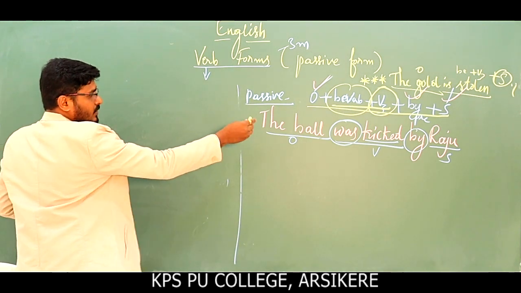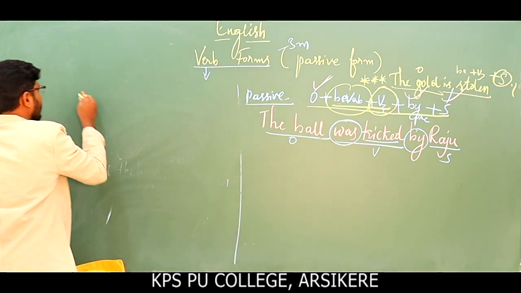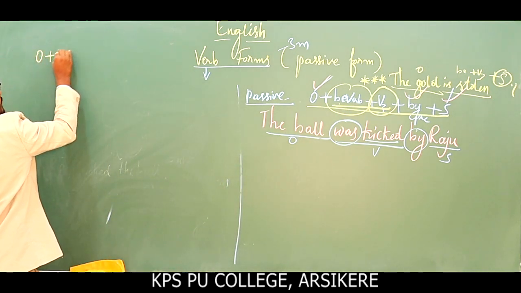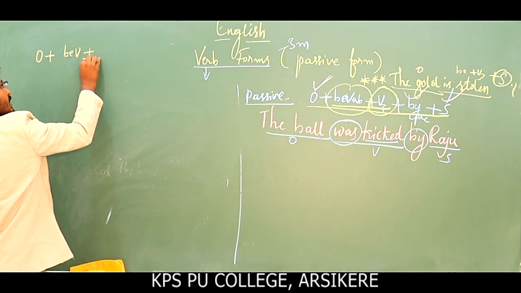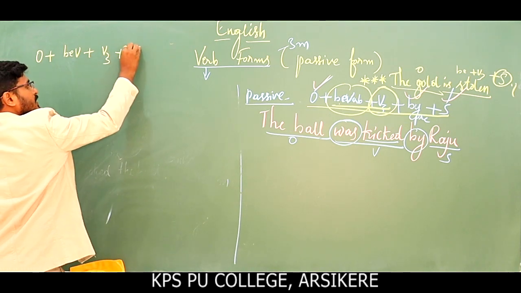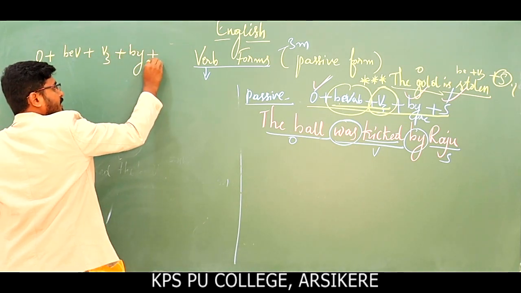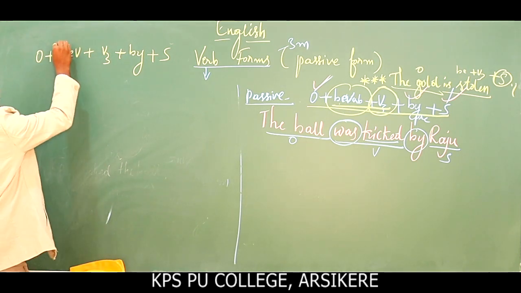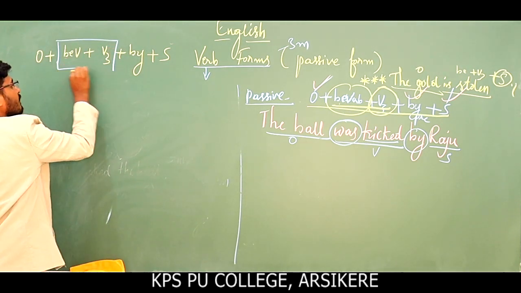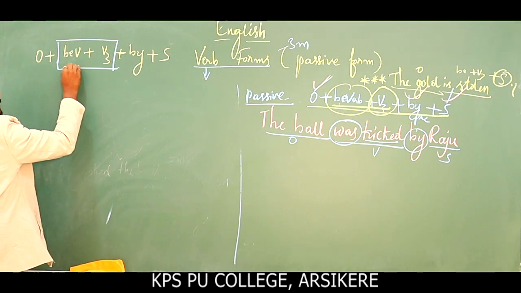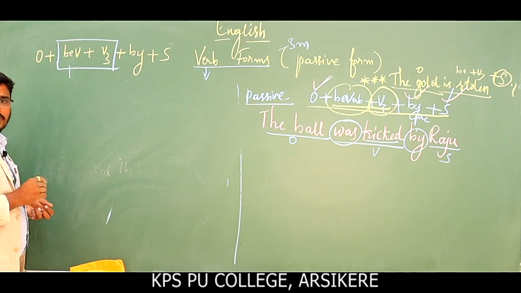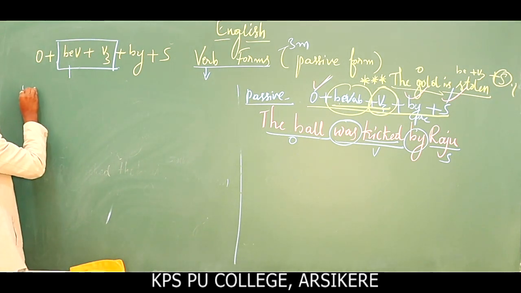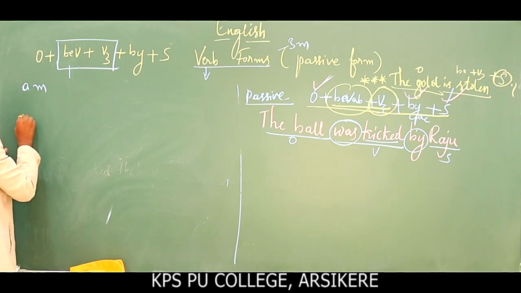As I told you, this part, be verb plus V3. So this format, object plus be verb plus V3 plus preposition by plus subject. This is the format of passive voice, as I told you. Yes, and this part is very important. Okay, what are be verbs? Be verbs are am, is,